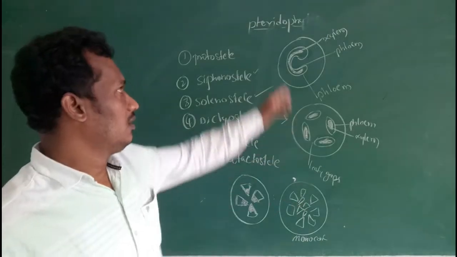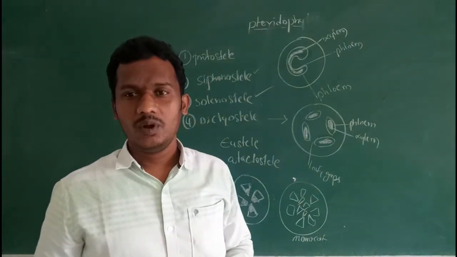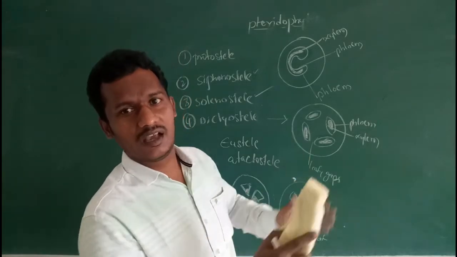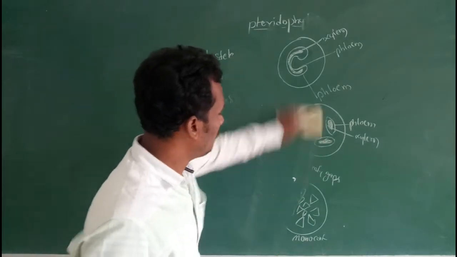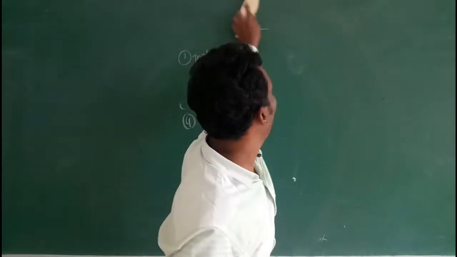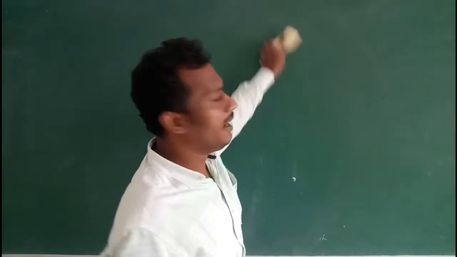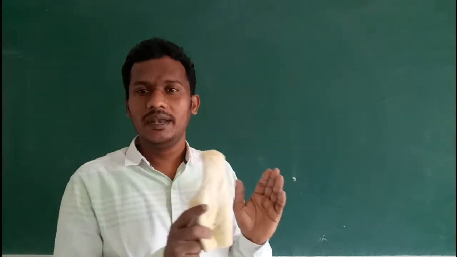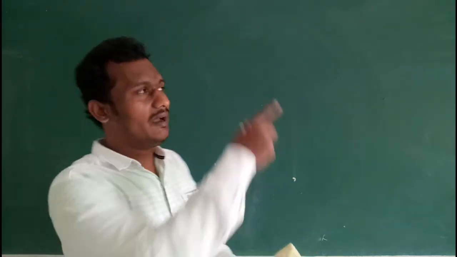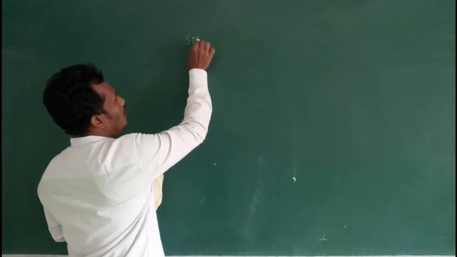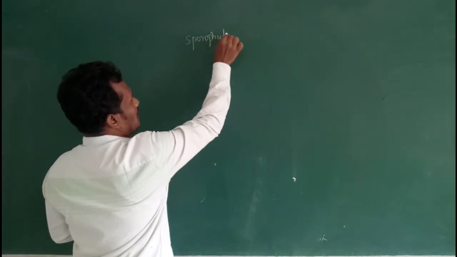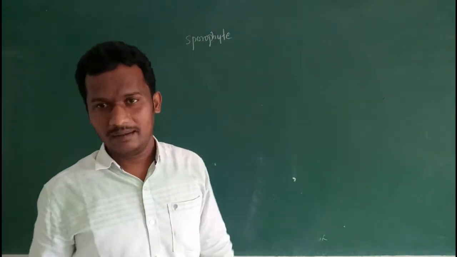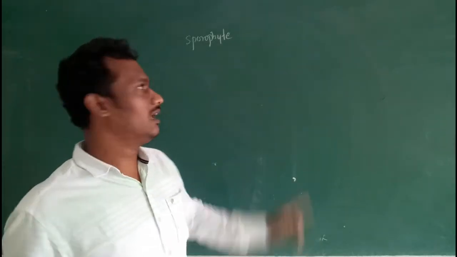Next one, leaf. In pteridophytes, simple leaves or pinnately compound leaves are present. Generally, in bryophytes, the plant body is gametophyte, the dominant phase. But in pteridophytes, the plant body is sporophyte. It is dominant in the pteridophytic life cycle.